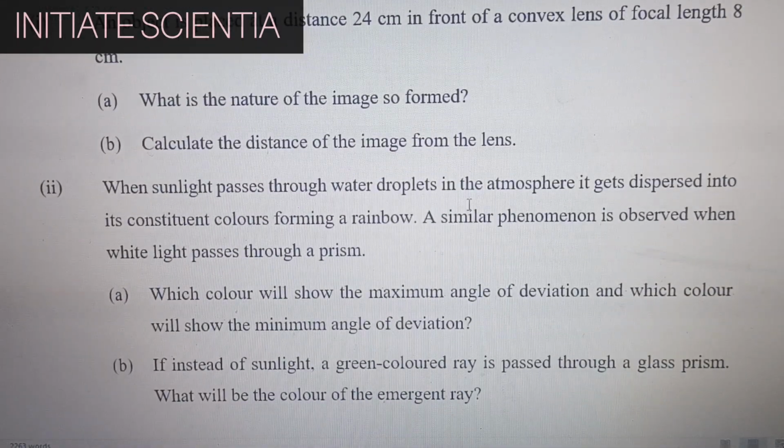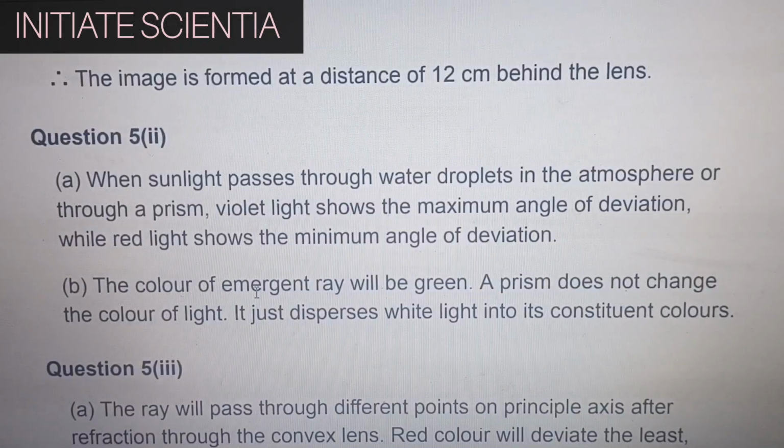When sunlight passes through water droplets in the atmosphere, it gets dispersed into its constituent colors, forming a rainbow. A similar phenomenon is observed when white light passes through a prism. Which color will show the maximum angle of deviation and which color will show the minimum angle of deviation? When sunlight passes through the water droplets in the atmosphere or through a prism, violet shows the maximum angle of deviation, while the red light shows the minimum angle of deviation.